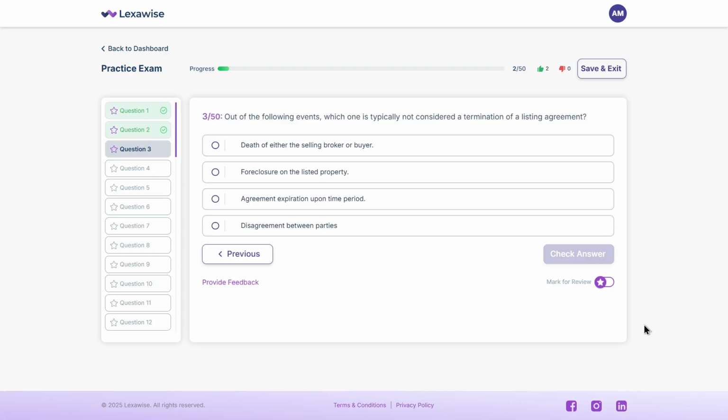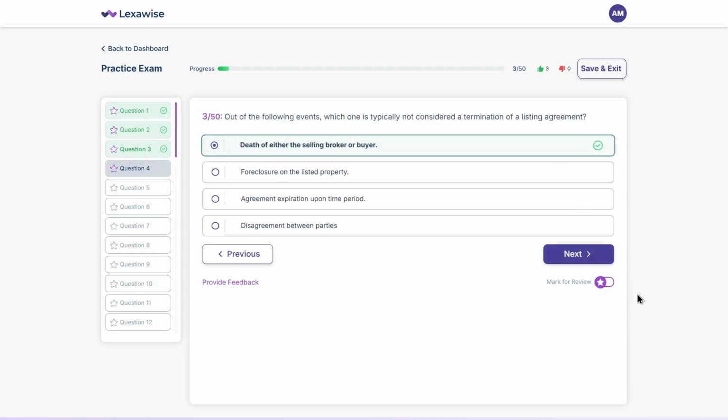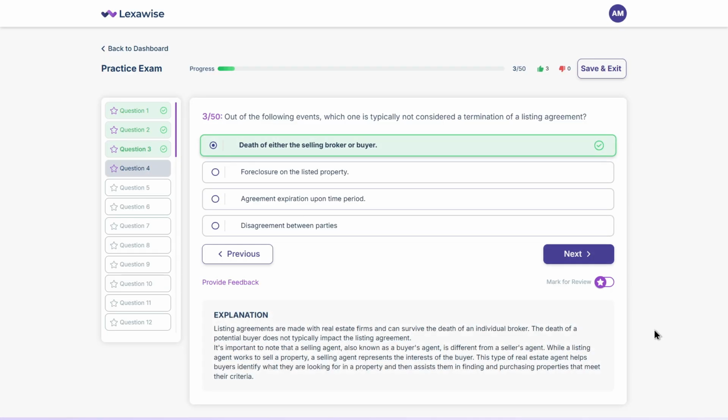The answer is A. Death of either the selling broker or buyer. Here's why. Listing agreements are usually between the seller and the real estate firm, not a specific broker or buyer. So the death of a buyer or even an individual agent doesn't automatically terminate the agreement.